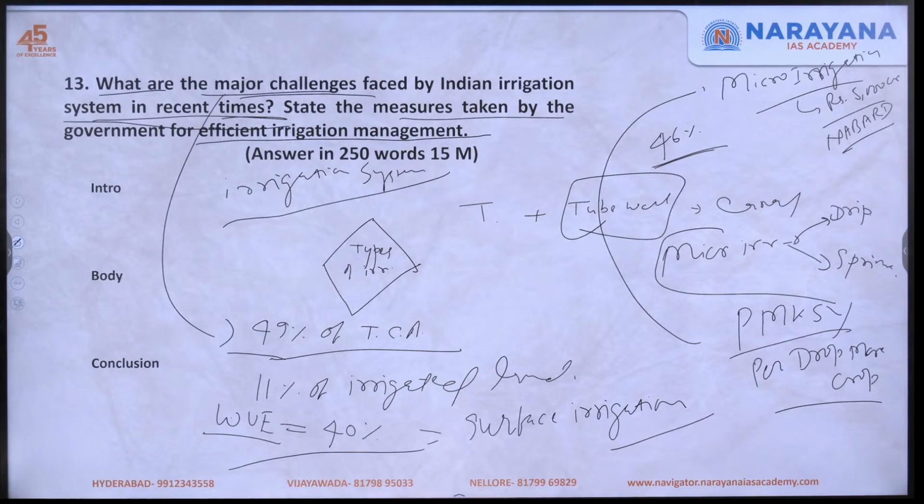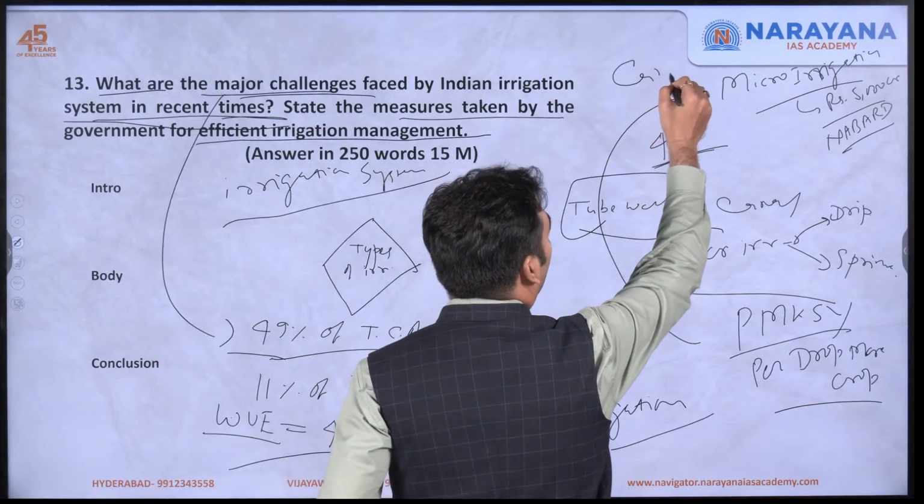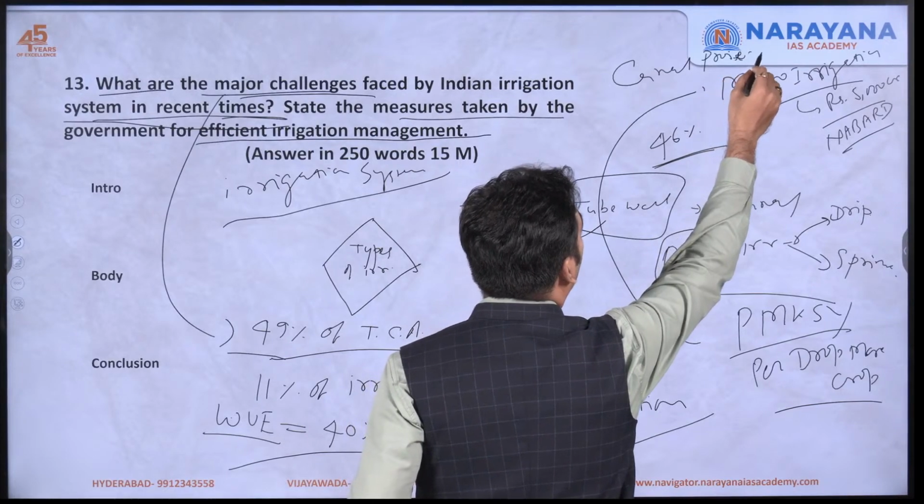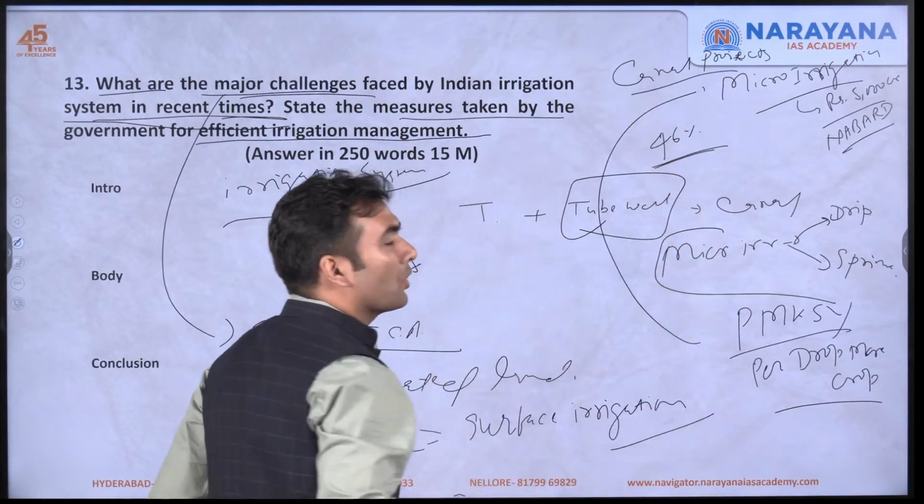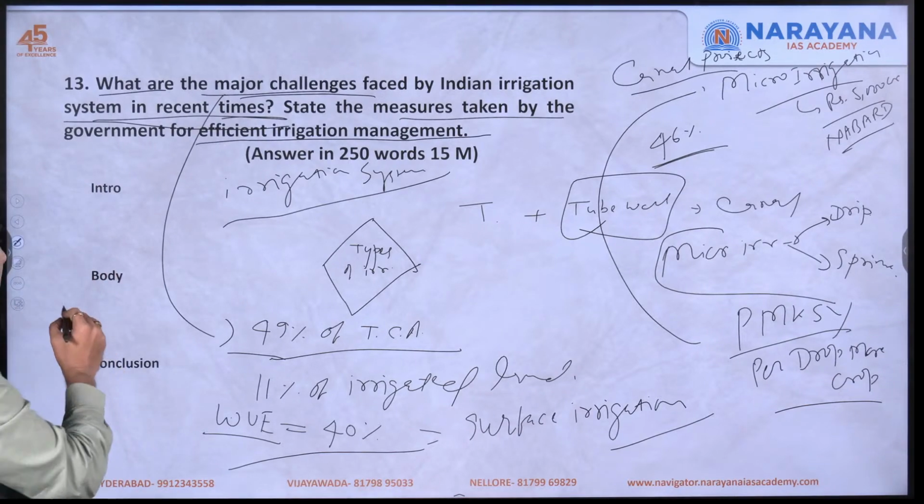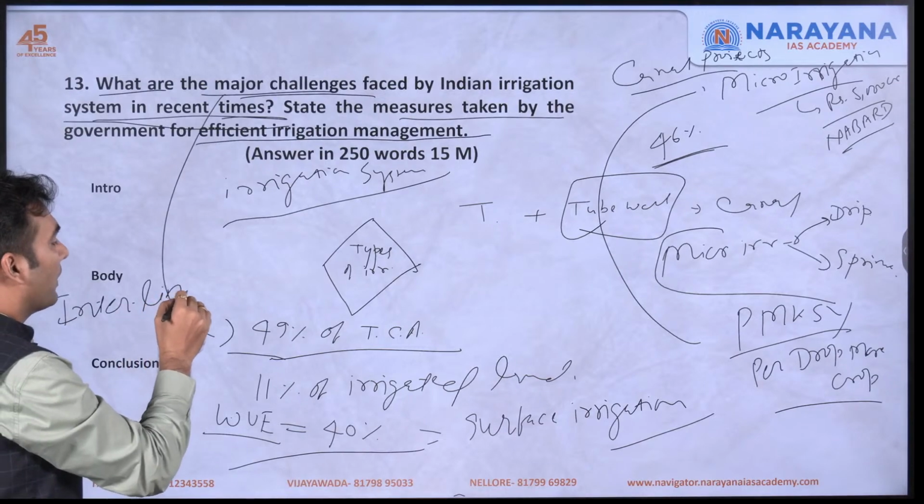Okay, and you can also take the names of some canal projects like the Indira Gandhi Canal. Whatever canal is there in your nearby region, in your state, you can write any of those examples. Then you can write about the interlinking of river projects.